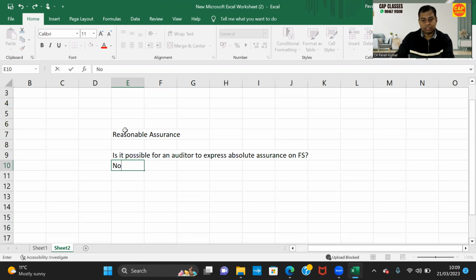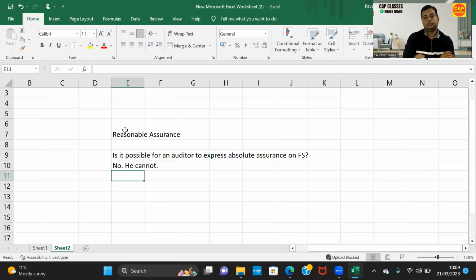The answer to this question is no, he cannot. Simple, go to a doctor. This is the common example I give all the time, in all the batches. There is a patient, and the doctor has to perform a surgery. Ask him what is the chance of recovery. He says 90%, or he says this is a very minor surgery, I have done 1,000 surgeries like this.